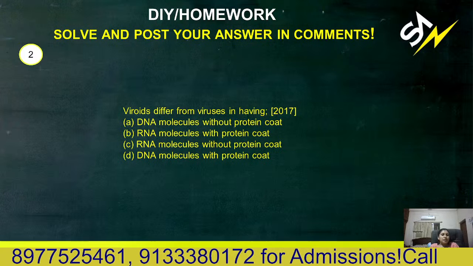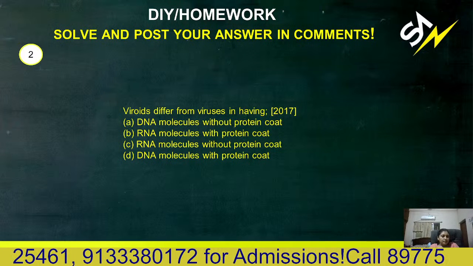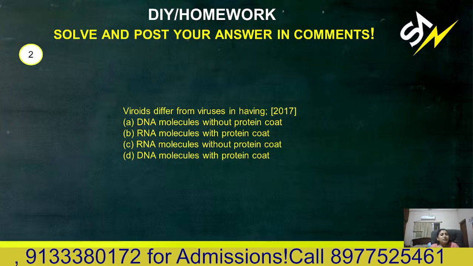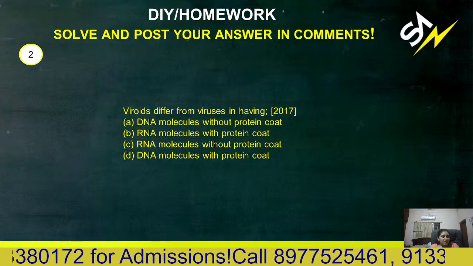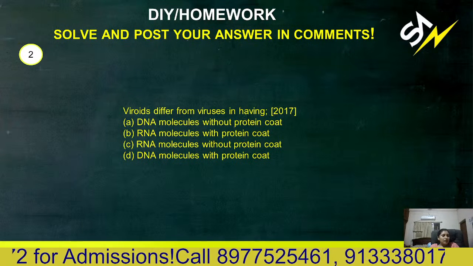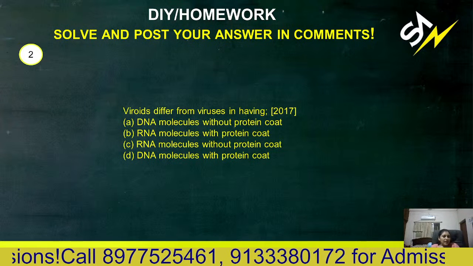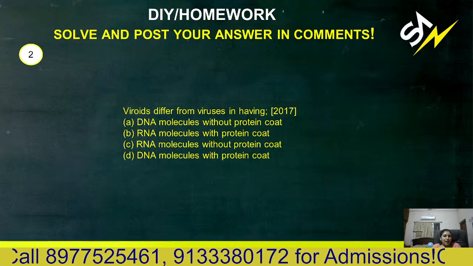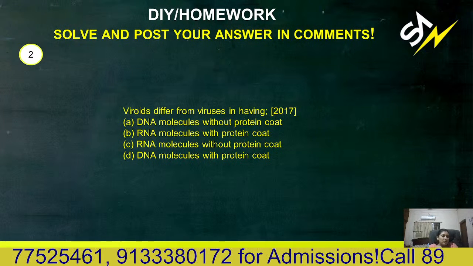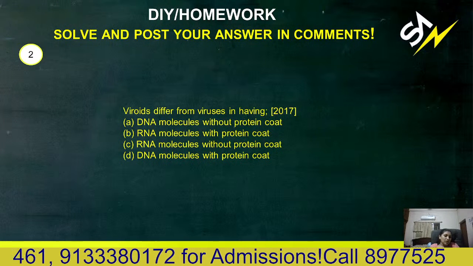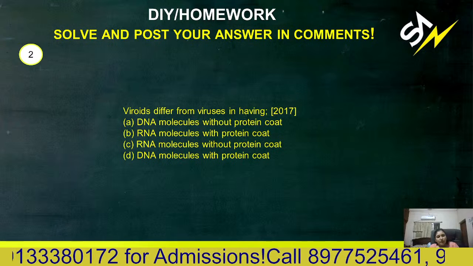Viroids differ from the viruses, so we need to think about the viroids. A, B, C, D are characteristics of the viroids here: DNA without protein coat, RNA molecules with protein coats, RNA molecules without protein coat, DNA molecules with protein coats.